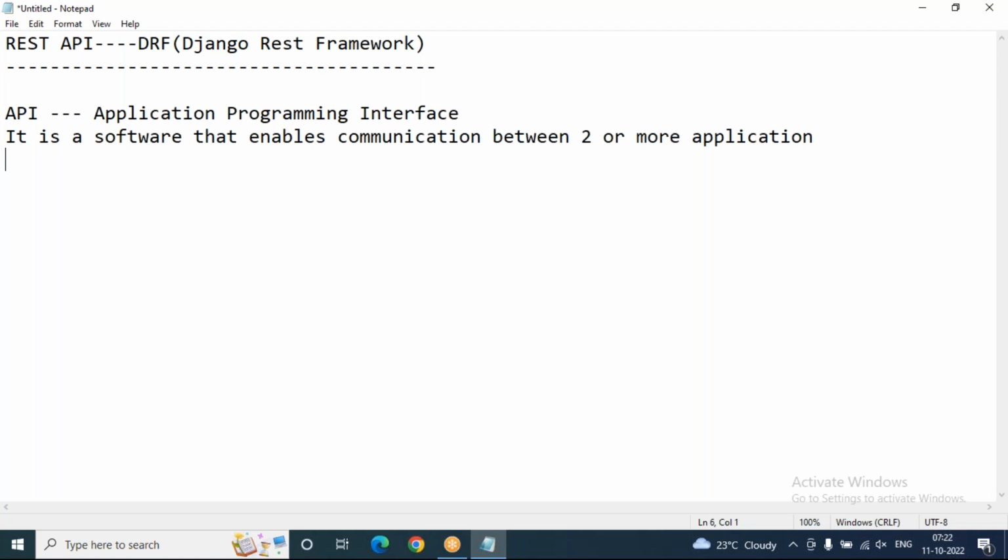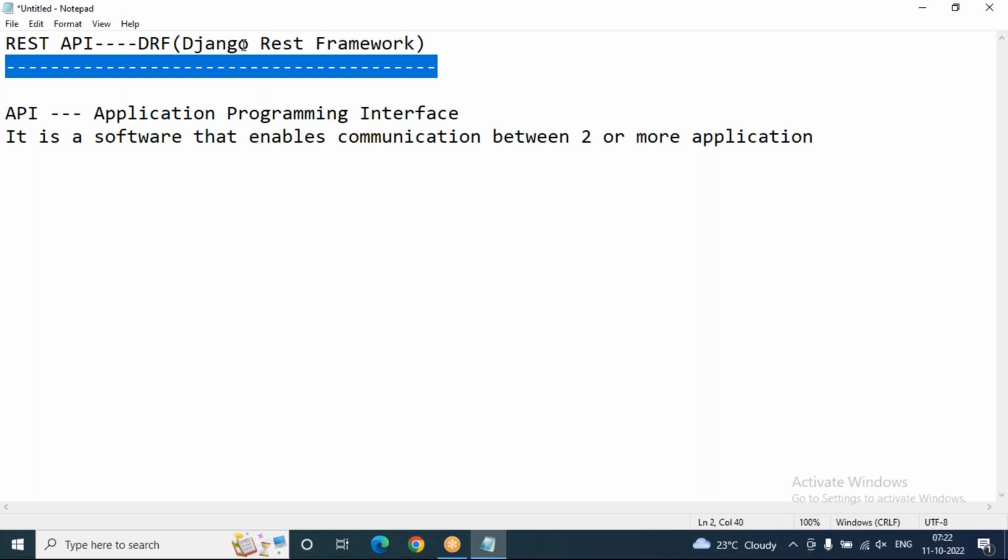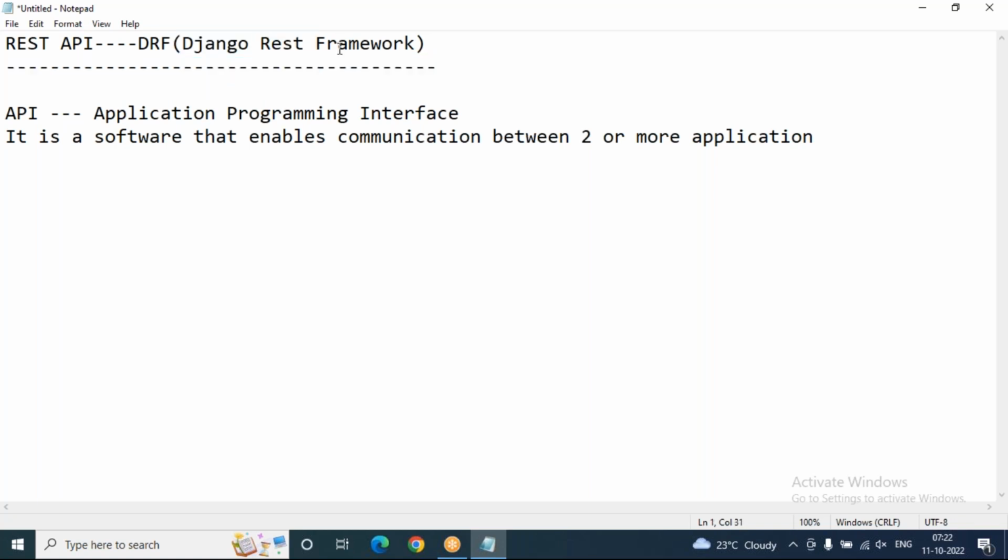In Django web applications, to create an API, we need to use a separate framework called DRF, that is Django REST framework. This framework enables communication with different applications from your Django project. You have to install this Django REST framework software separately.